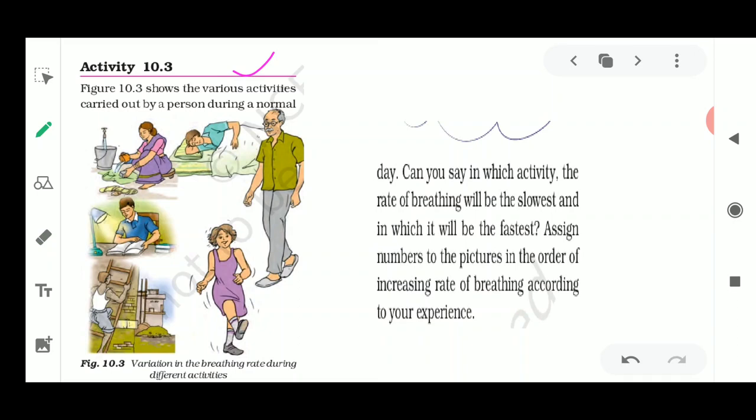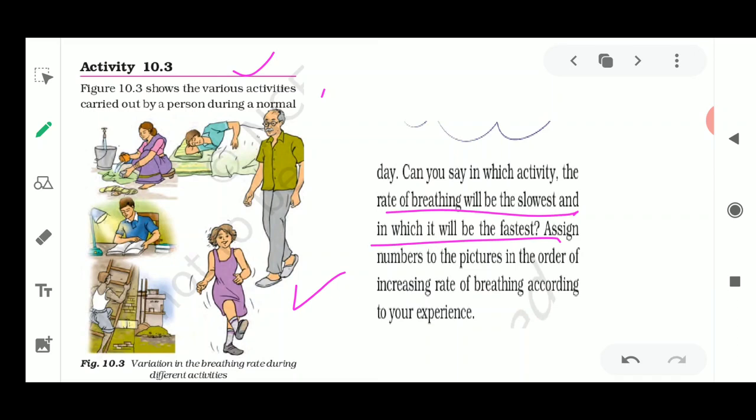Figure 10.3 shows the various activities carried out by a person during a normal day. Can you say in which of these activities the rate of breathing will be the slowest and which will be the fastest? You need to find the activity where your breathing rate is fastest and the one where it is the slowest.